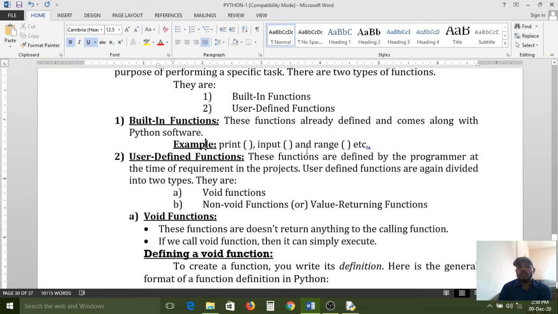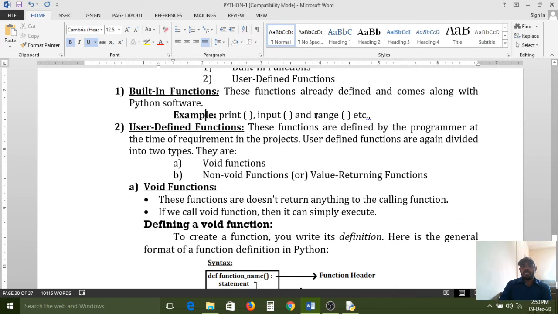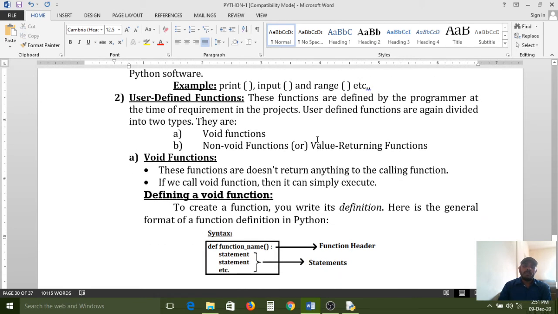And one more function we have, the range function. The range function is something we can use along with looping statements, because it will generate the progressions at the time of iterating.